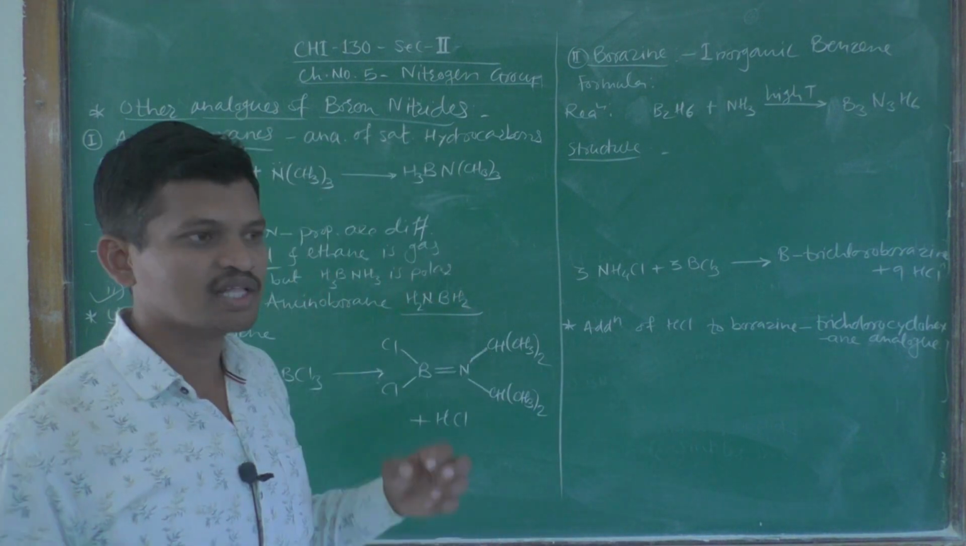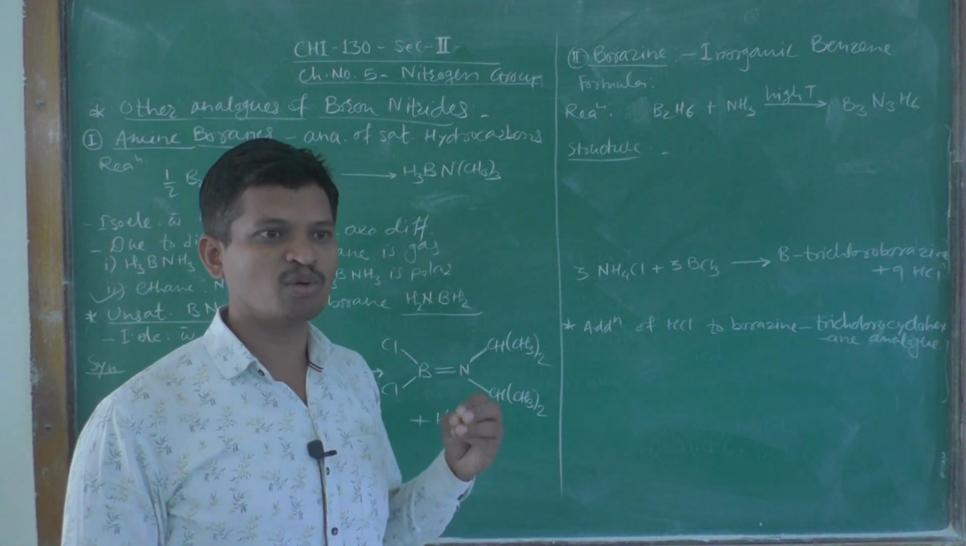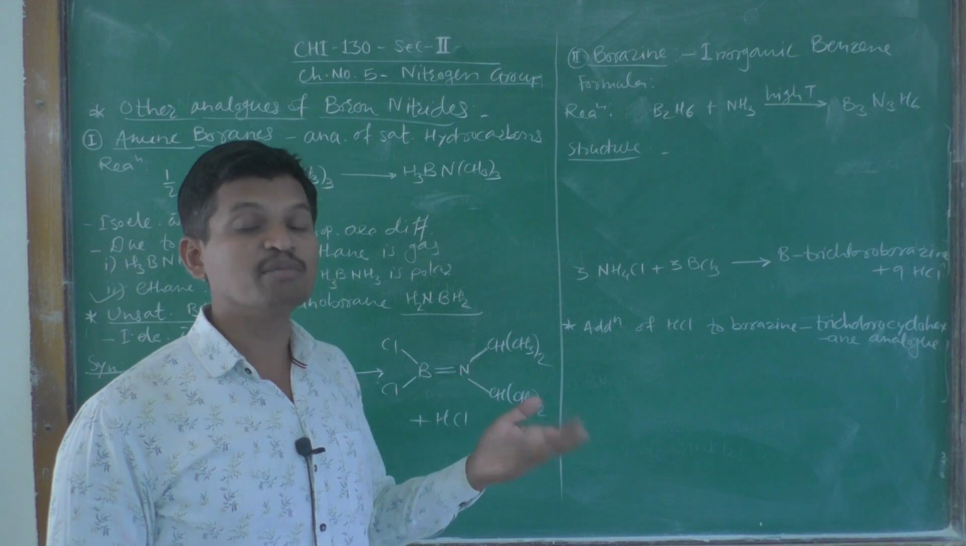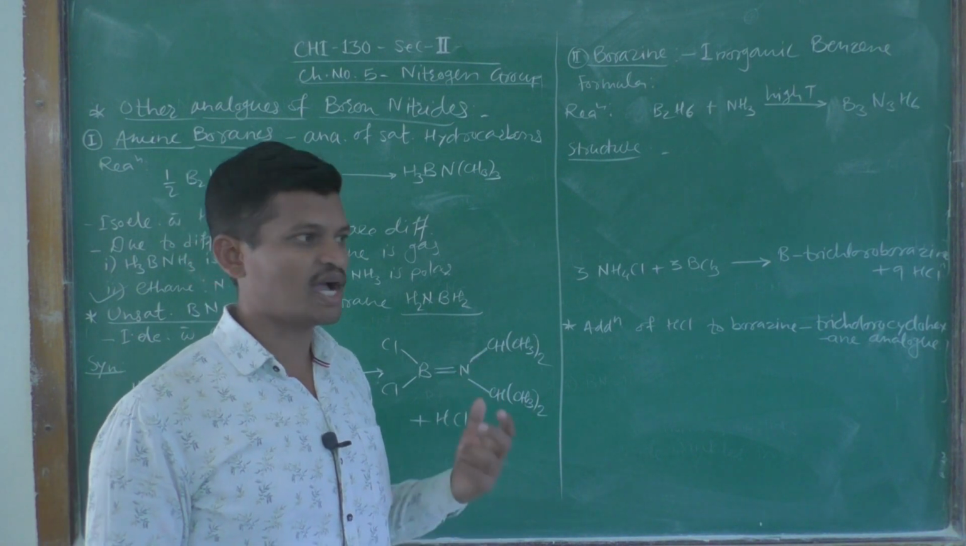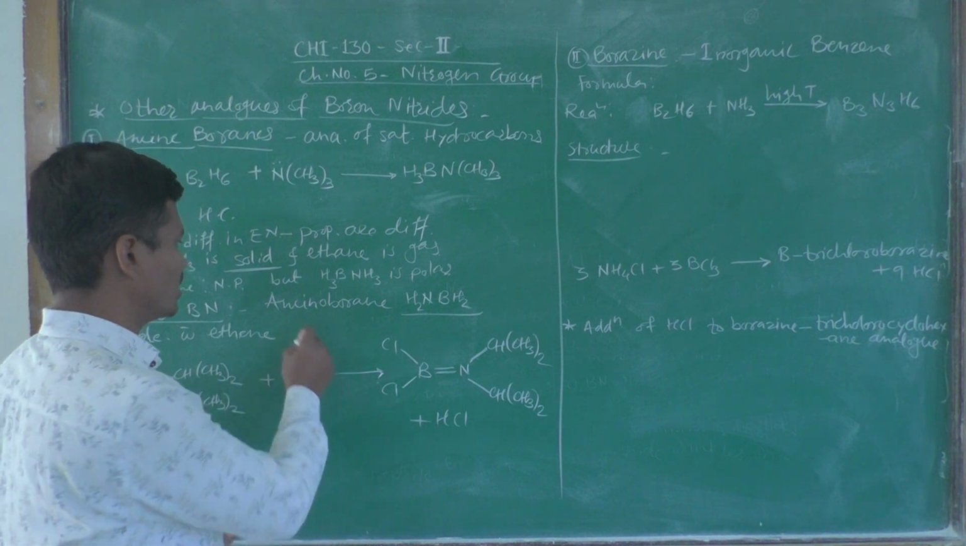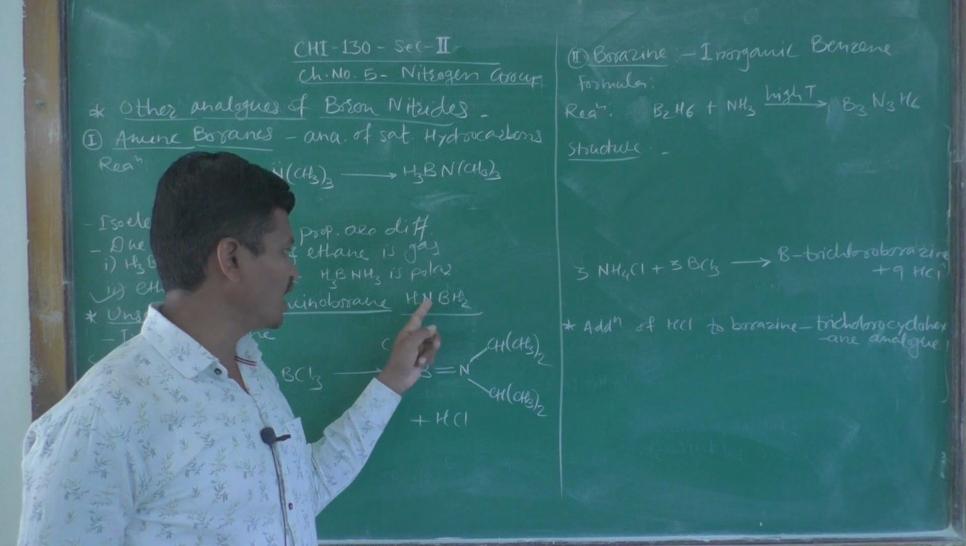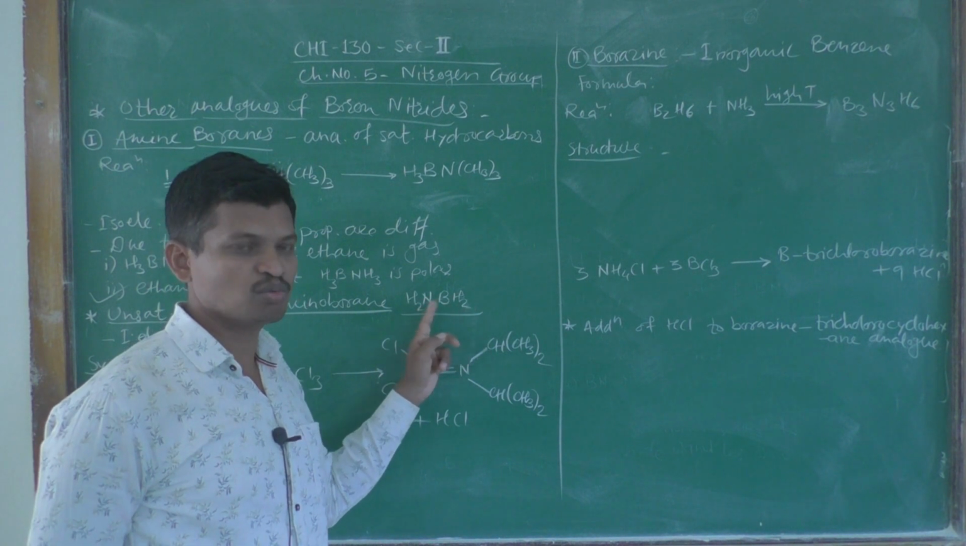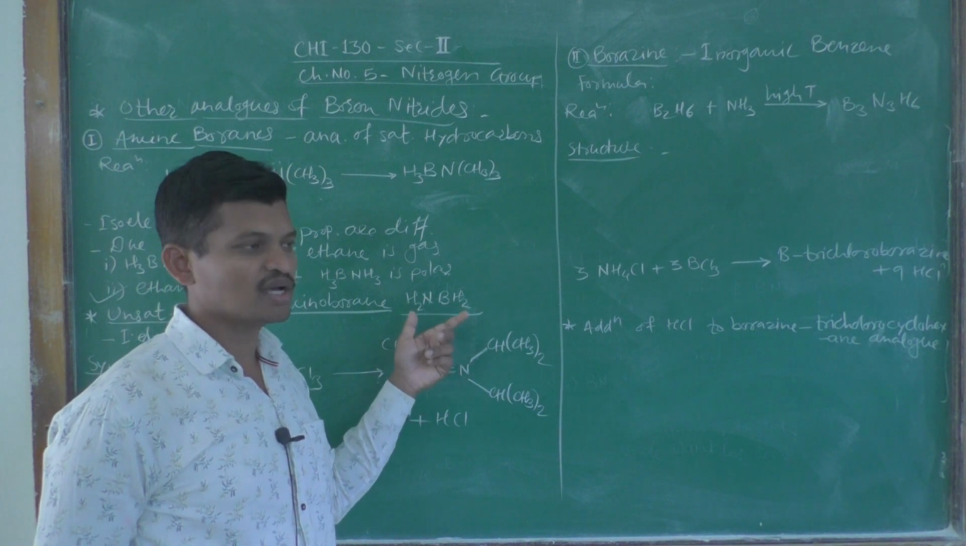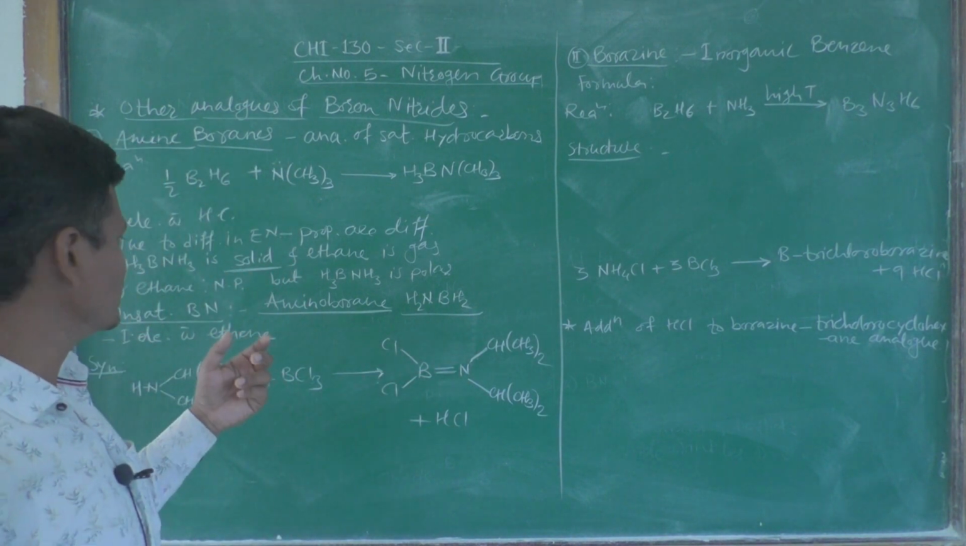In a similar way, these unsaturated analogues of hydrocarbons can be seen in the boron nitride compounds, and the example is aminoborane, and the formula is NH2BH2, this is the simplest aminoborane. Okay. So, let us see,